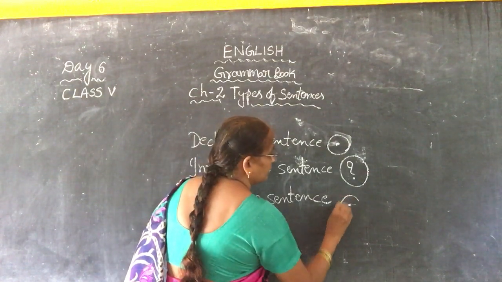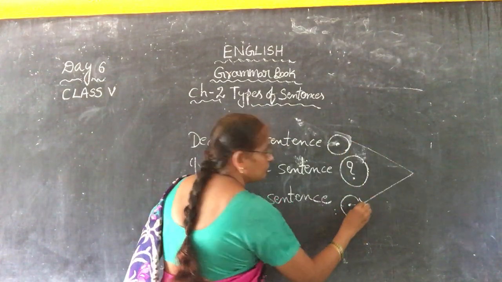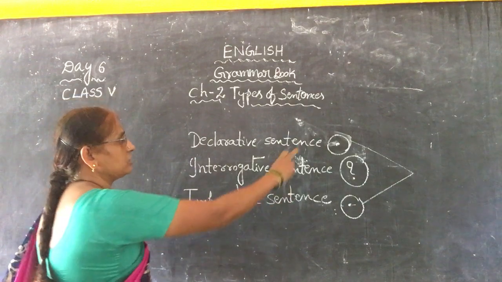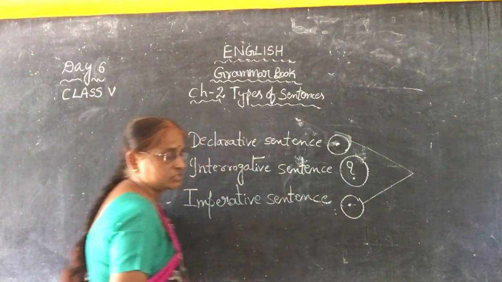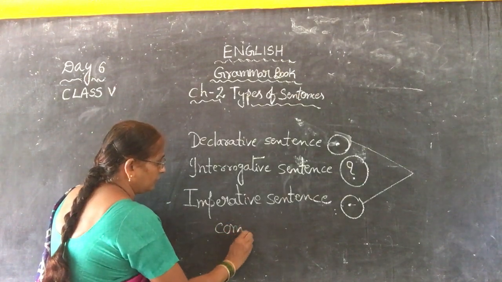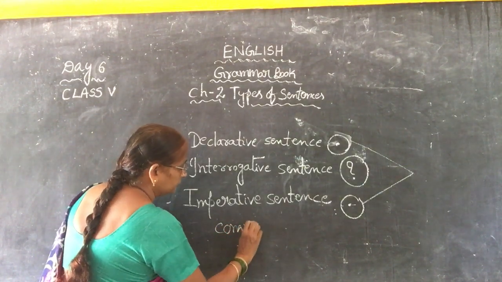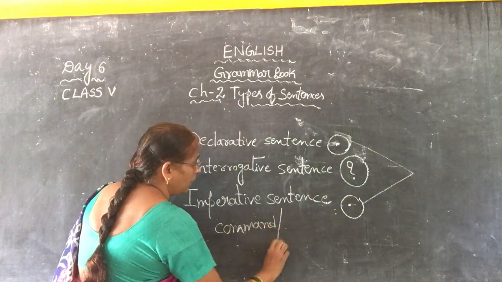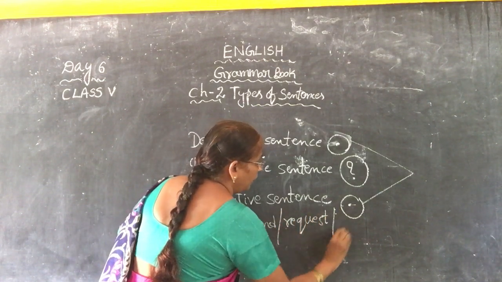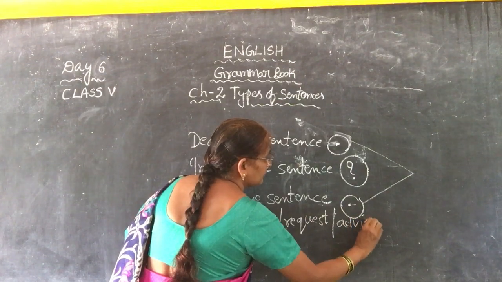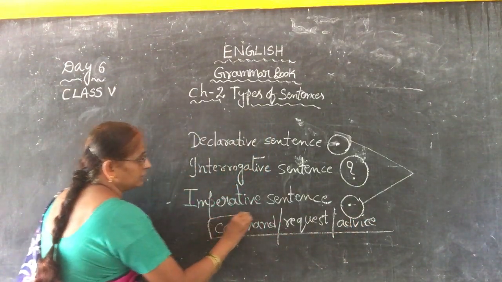See, the first one and this one both are the same. A declarative sentence also ends with full stop, and an imperative sentence also ends with full stop. In this, command will be there. What will be there, children? Command, or request, or advice. These three will be there in this.